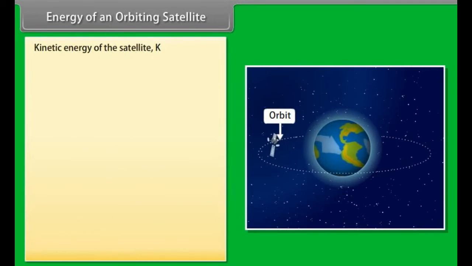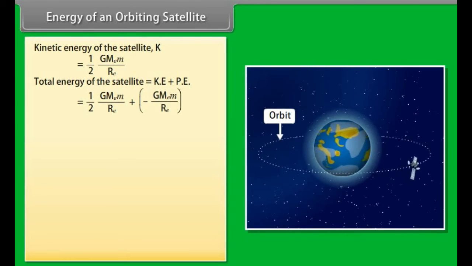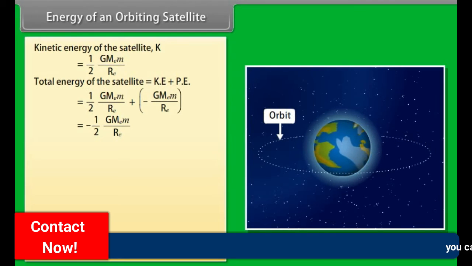Kinetic energy of the satellite K. Total energy of the satellite is equal to kinetic energy plus potential energy. On calculating, we get total energy E = -½GMₑm/Rₑ.